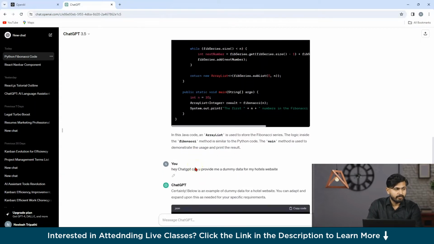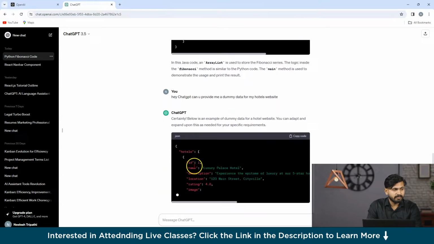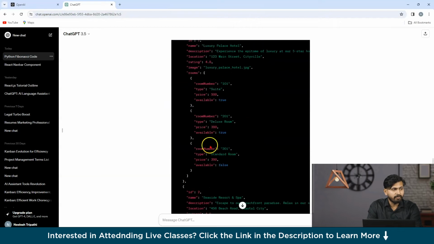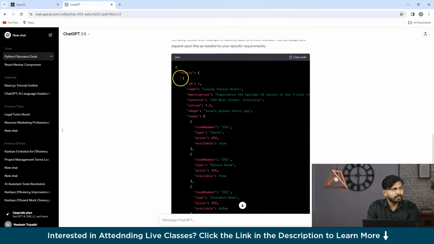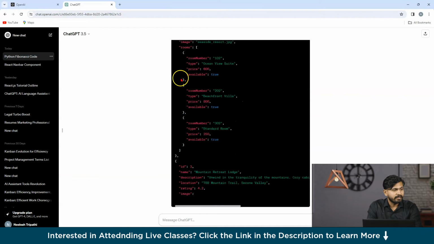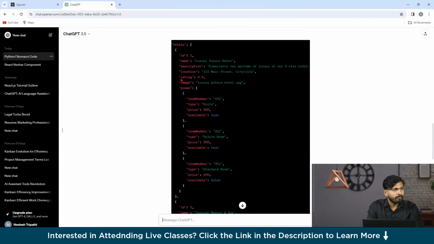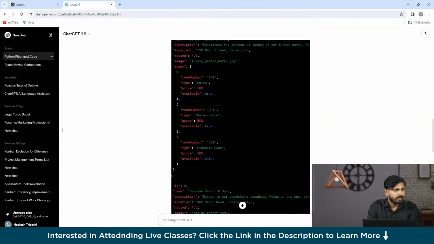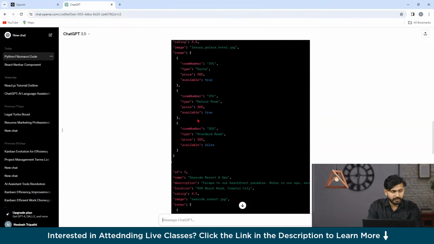Okay. So as you can see all over here, I'm going to get a particular dummy data for our hotels. The given code generated is the dummy data. Now, as you can see, what are the parameters? So it's hotels, there is an ID, a name, description, location, rating, image, room. Okay. Now this is a special quality of ChatGPT.